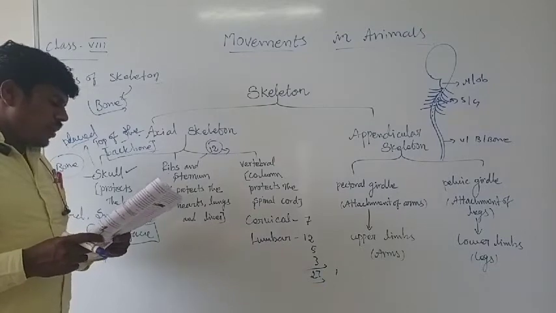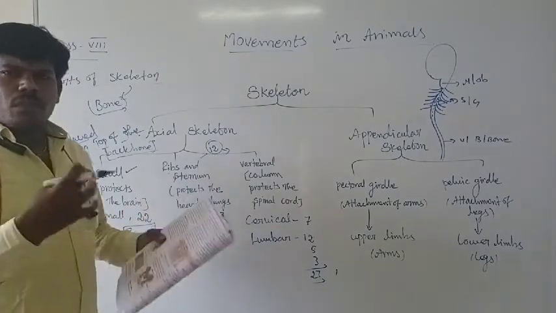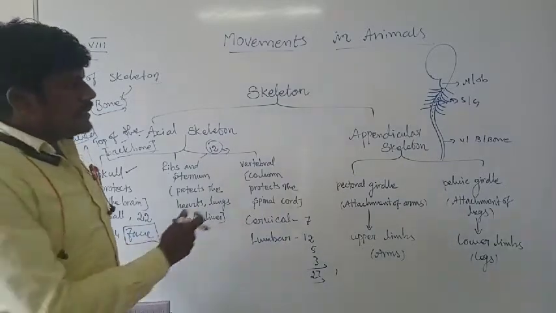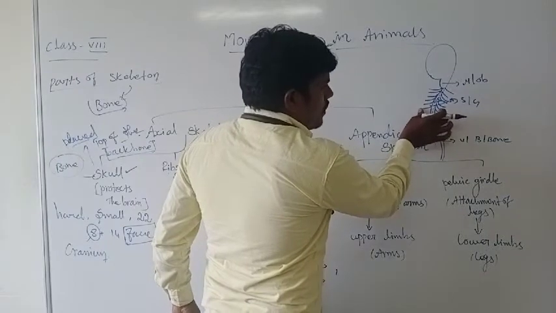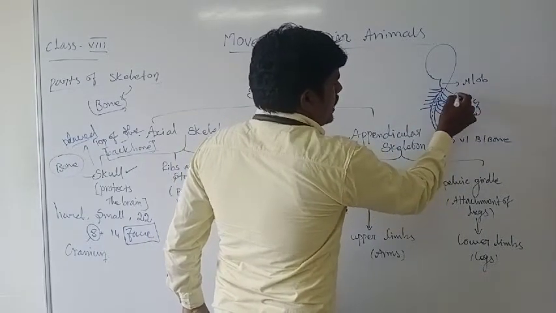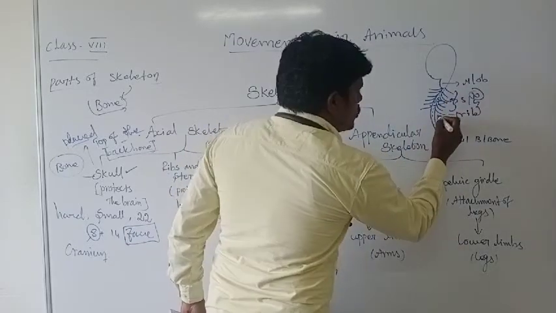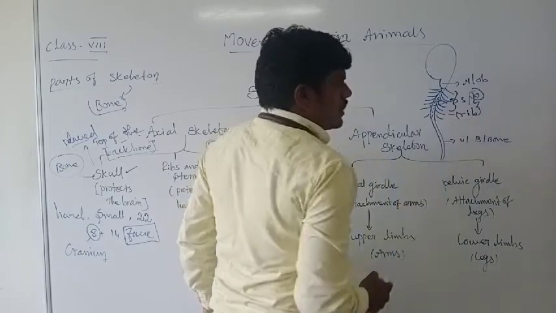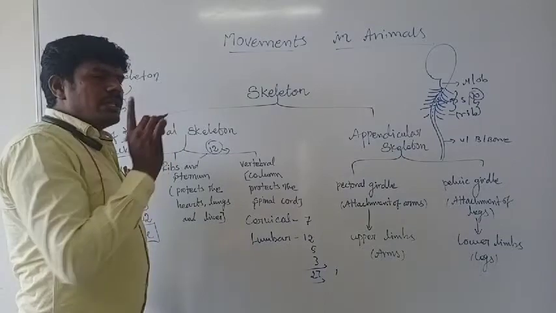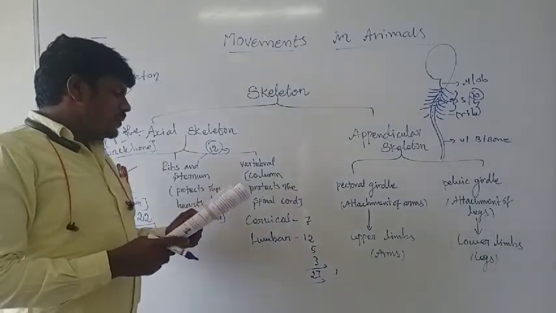The 2 lower pairs of ribs are free at the front, free from attachment. The last one is not attached to the sternum. That means one pair of the ribs is not attached to the sternum. That is called the floating rib.